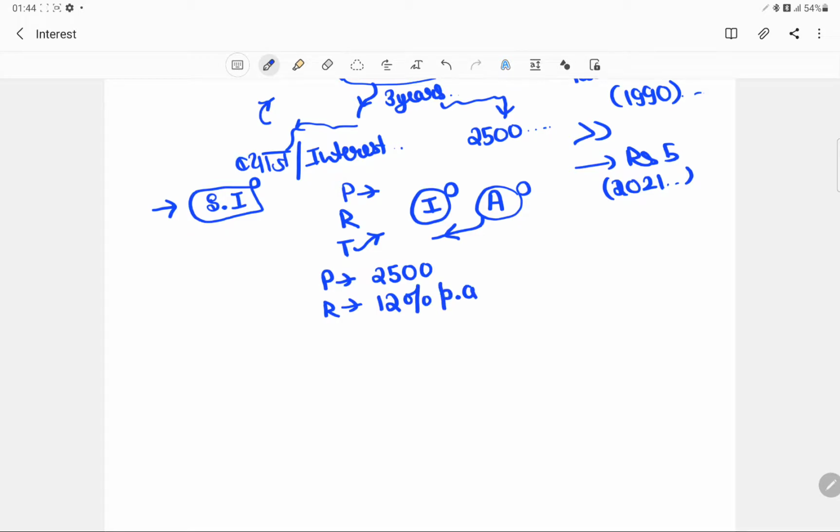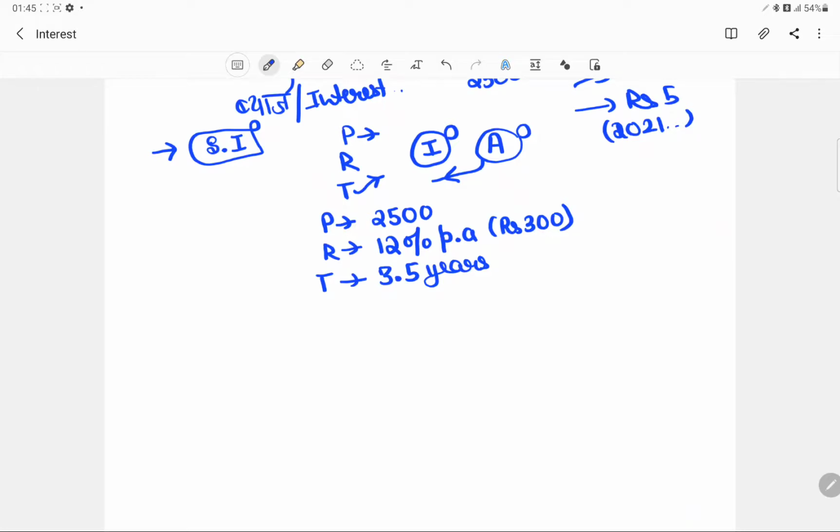That basically means that every year he will be charging us 12% of the principal, that is rupees 300. And we took that loan for 3.5 years.